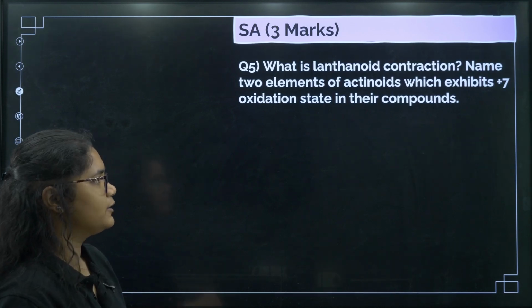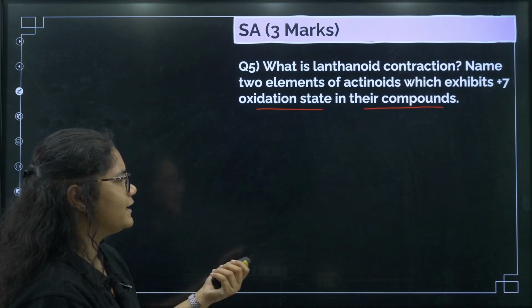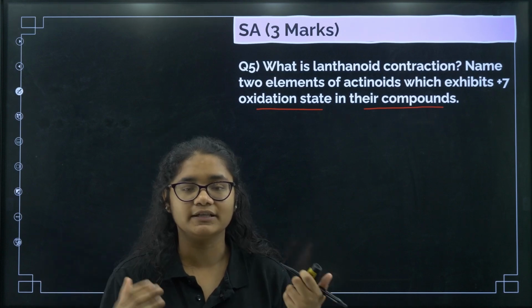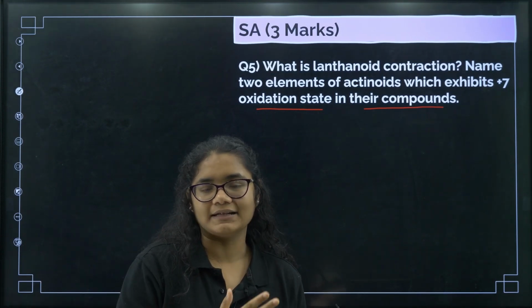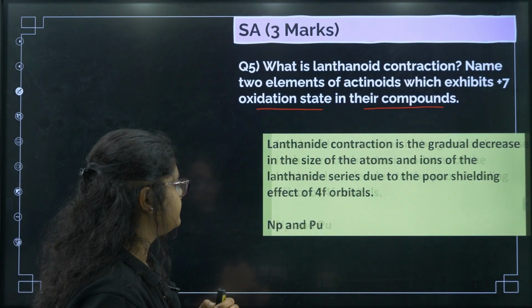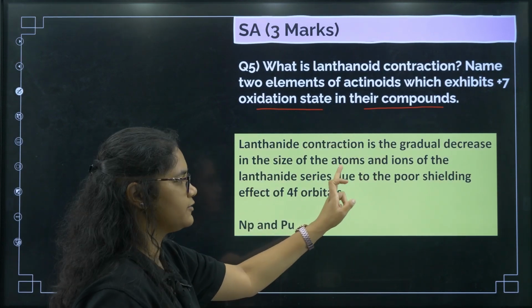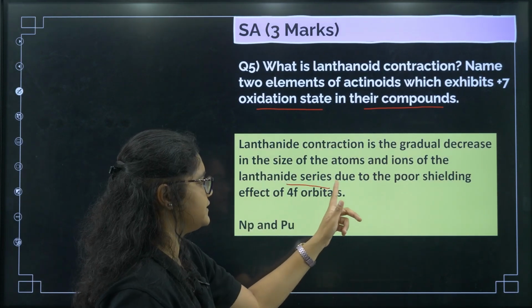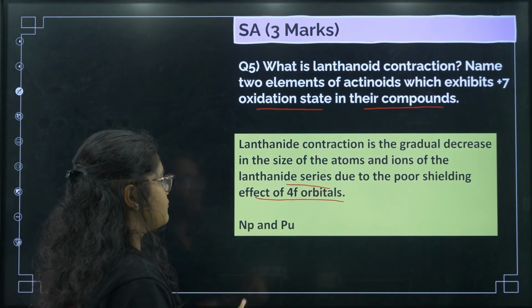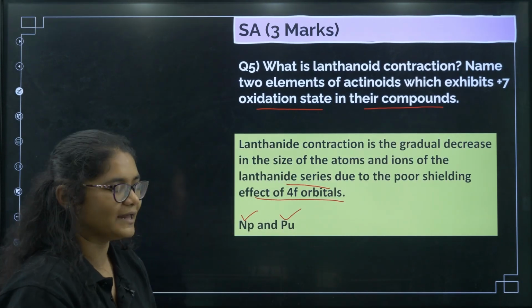Name two elements of actinoids which exhibit the +7 oxidation state in their compounds. Okay, so very easy. Lanthanide contraction, all of you will be knowing. The steady decrease in the atomic radius of the elements along the lanthanide series due to the poor shielding effect of 4f orbitals, right? So lanthanide contraction is the gradual, or you can write steady, decrease in the size of the atoms and ions of the lanthanide series. And why does this happen? Due to the poor shielding effect of 4f orbitals. Okay, and what are the examples of the elements of +7 oxidation state? Neptunium and plutonium. Okay, Np and Pu.